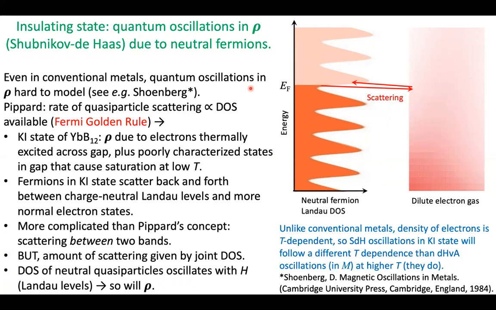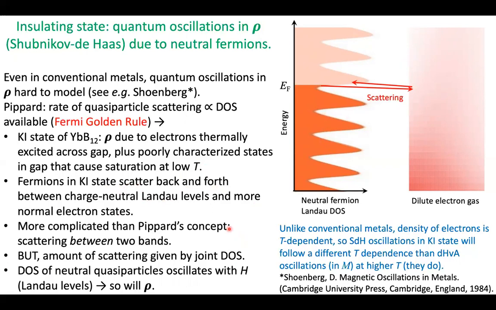Of course, our situation is a little bit different. In the Kondo-insulated state of ytterbium dodecaboride, the resistivity is due to electrons thermally excited across the gap, plus poorly characterized states that give us saturation at low temperature. So this is this sort of dilute electron gas I've plotted here as a density of states. The fermions in the Kondo-insulator state scatter back and forth between the charge neutral Landau levels and the more normal electron states. But the Landau levels, of course, oscillate as we change the magnetic field. Their density of states is oscillatory.